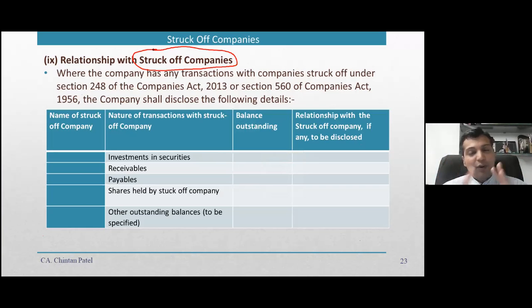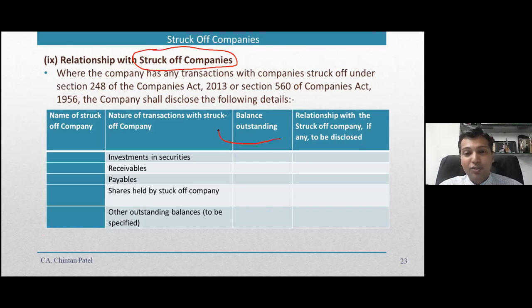For so many years, the amount outstanding receivable, investment in shares, payable, all continue without taking the pain to see whether the company is there or it is struck off. The list of struck off companies is uploaded on the MCA website. Now the duty is cast upon the management to check and see whether there is any amount which is outstanding.